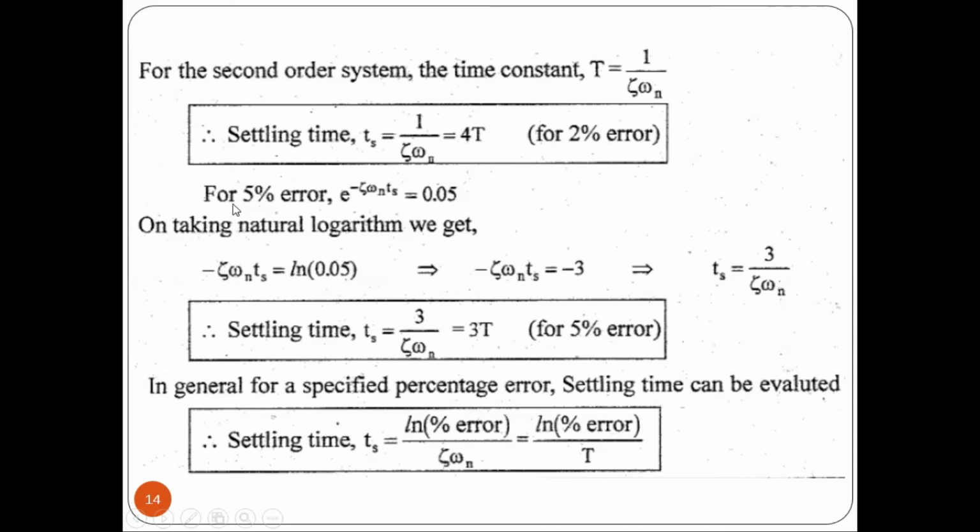Again similarly for the 5% error, we will be getting e power minus theta omega n Ts is equal to 0.05. Again take a natural logarithm, we will be getting minus theta omega n Ts is equal to ln of 0.05. Again ln of this value is nothing but minus 3. So now we will be getting the value Ts is equal to 3 divided by theta omega n. Let us consider the value of capital T is equal to 1 divided by theta omega n. We will be getting settling time for 5% tolerance error is 3T, right? So this is the way we have to find out the settling time. So thank you students.